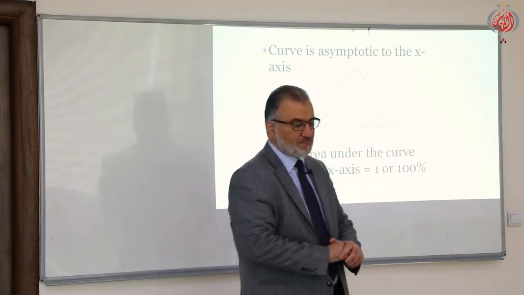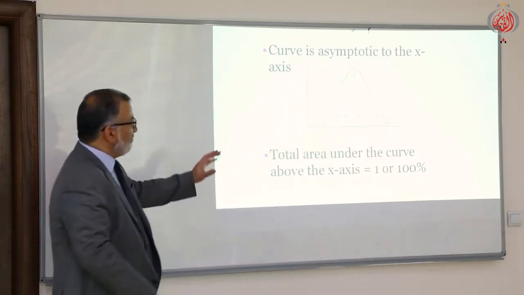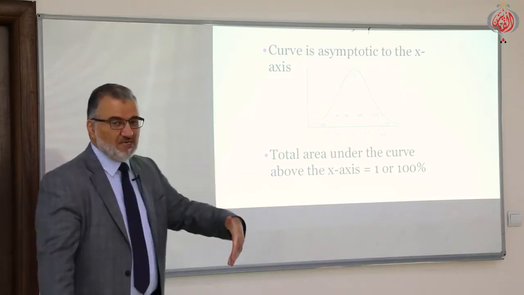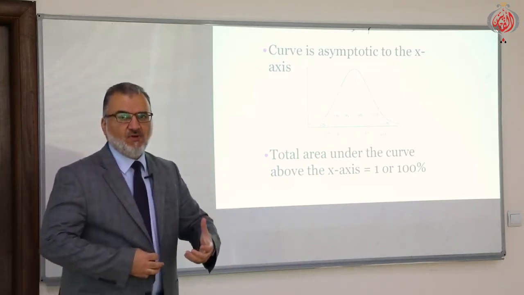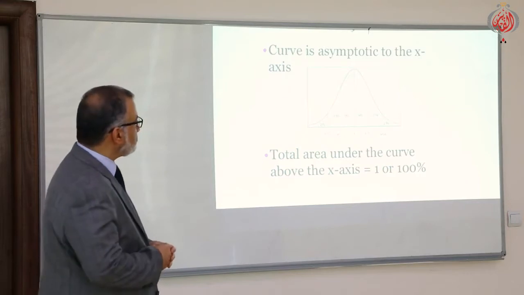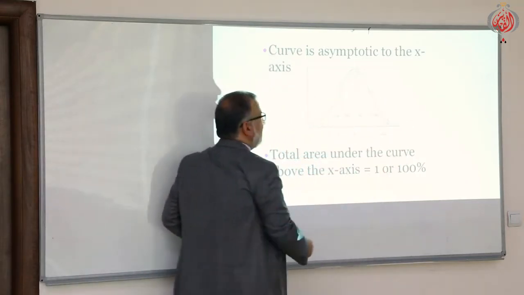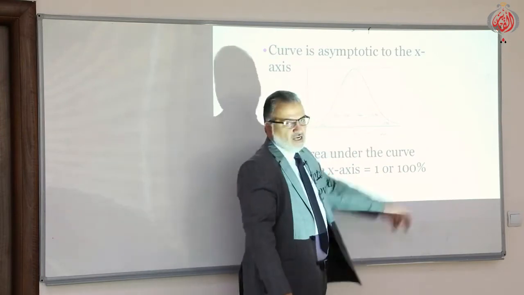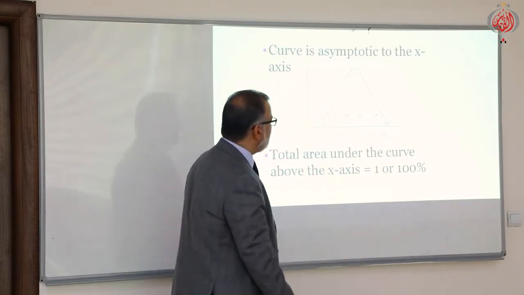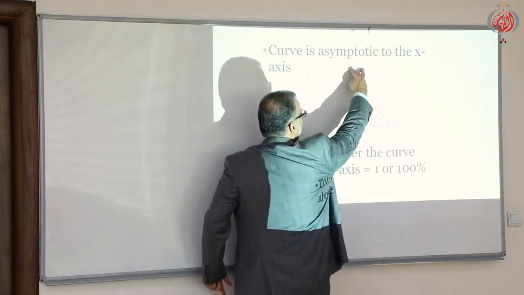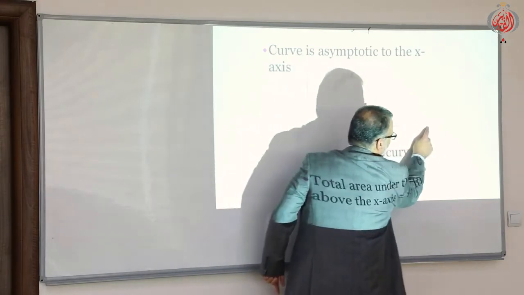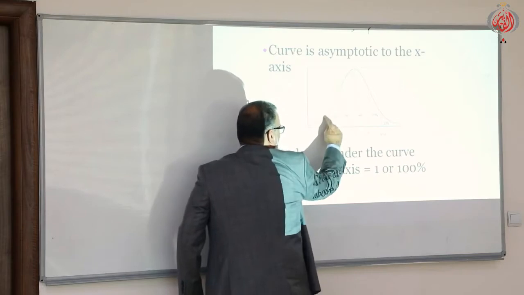Here, we will continue to speak about the characteristics of that curve. First of all, we will find that this curve is asymptotic. What does asymptotic mean? It goes from here to both sides, getting closer and closer to the x-axis.